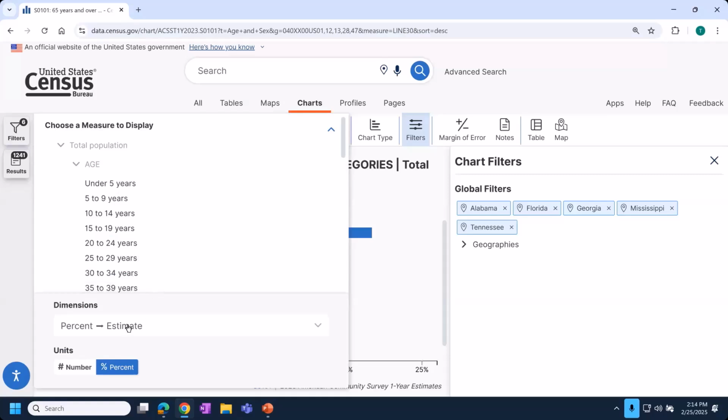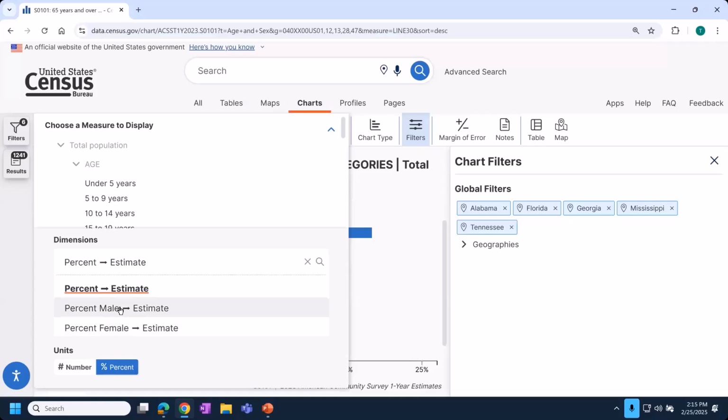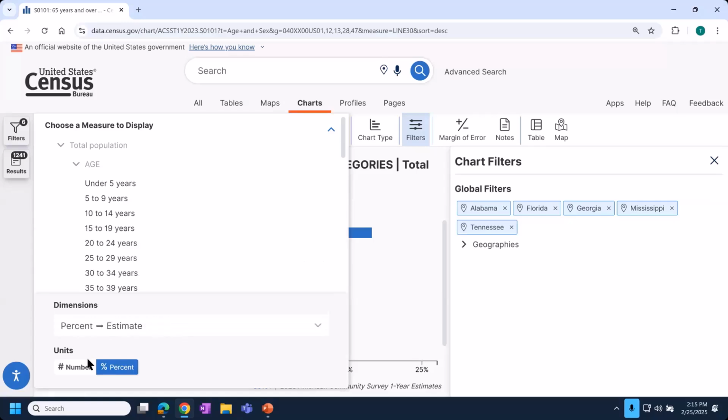So what I wanted to point out here, remember we looked at the table very methodically. We saw that there were 6 possible columns in the table for each geography. And when you go to the dimensions and units for these complex ACS and decennial census tables, that's where you'll see the option to specify which one of those columns you were referencing that you wanted on the chart. So remember the table had %, % male, and % female.